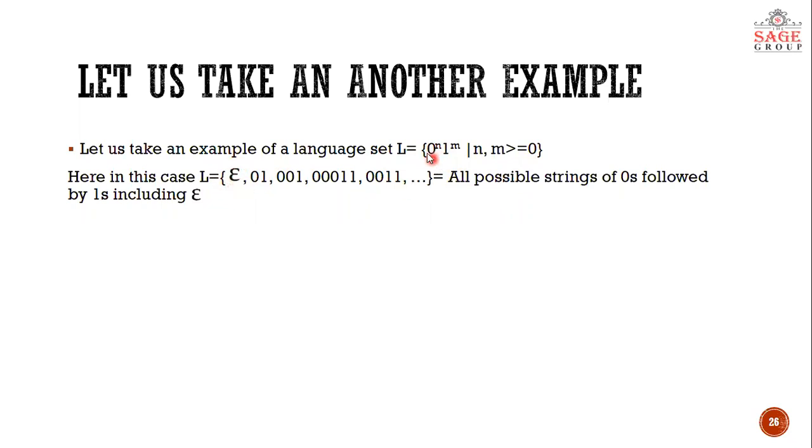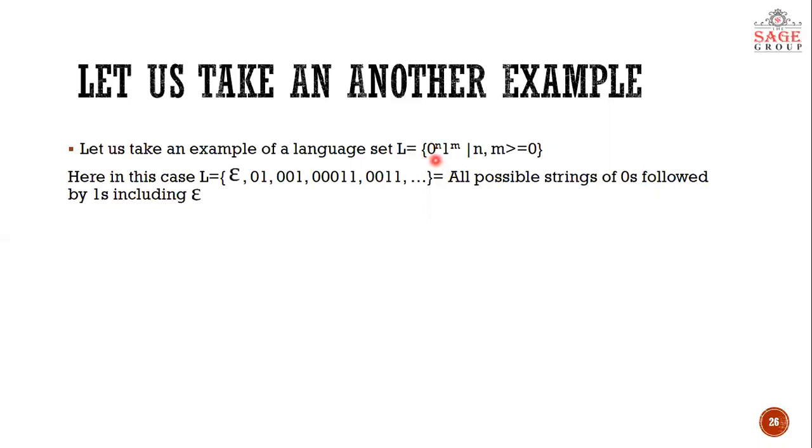If n is equal to 0 and m has some value, then only strings like 1, double one, triple one will come. If m is 0 and that portion of the string becomes epsilon, then only zeros will come in this string, that means single zero, double zero, triple zero, and so on.